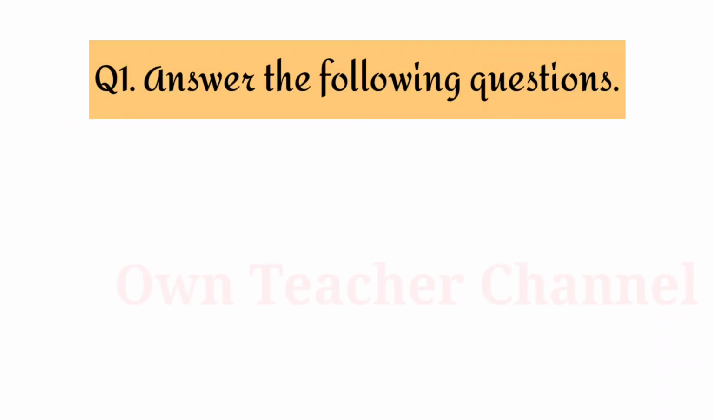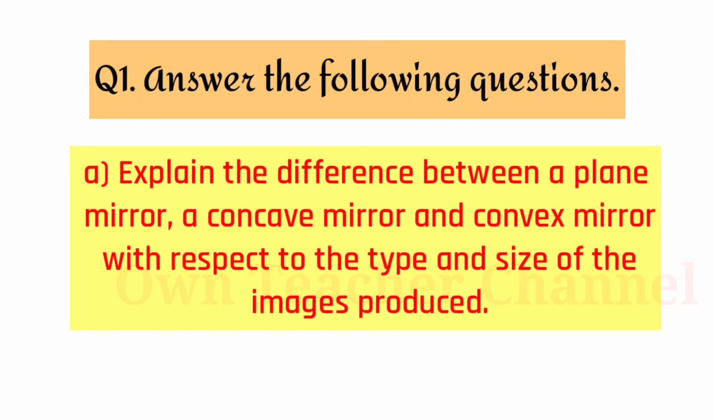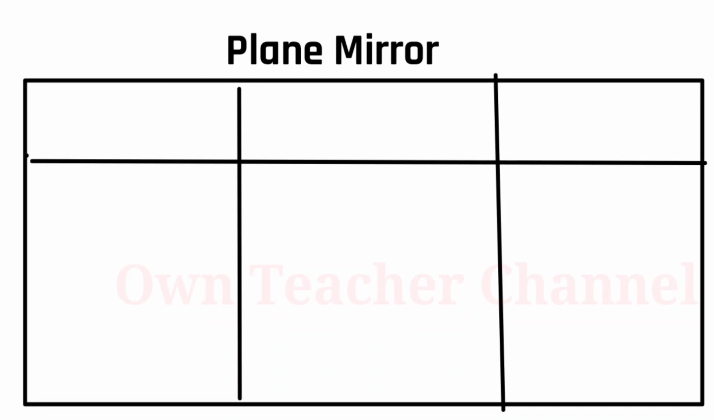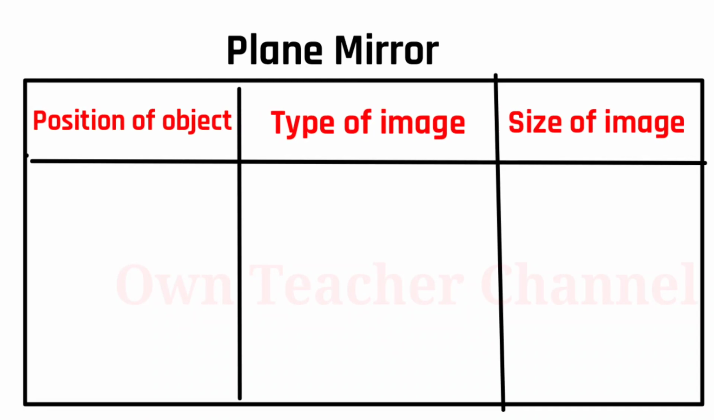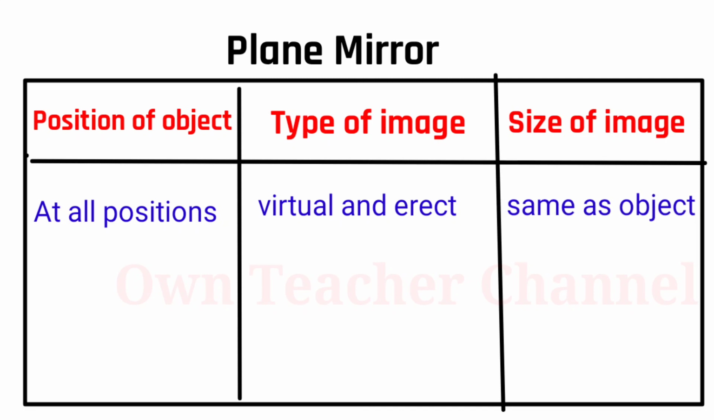Question 1. Answer the following questions. A. Explain the difference between a plane mirror, a concave mirror and a convex mirror with respect to the type and size of images produced. Plane mirror: if we keep the object at all positions, we will get an image that is virtual and erect, and the size of the image is the same as the object.